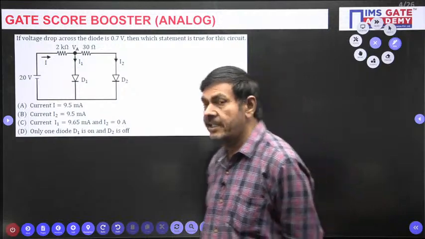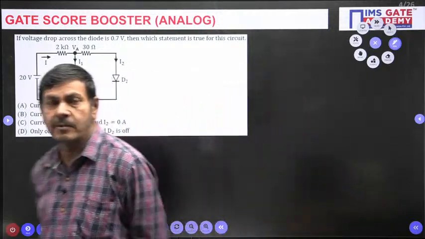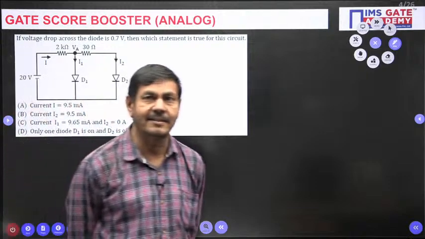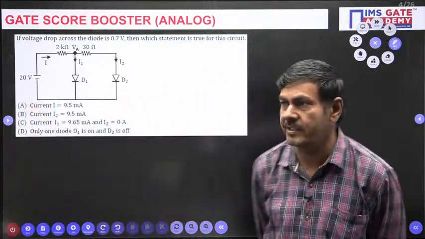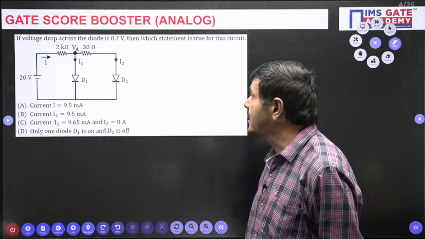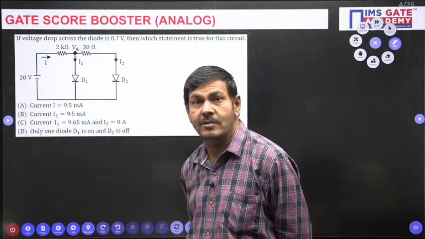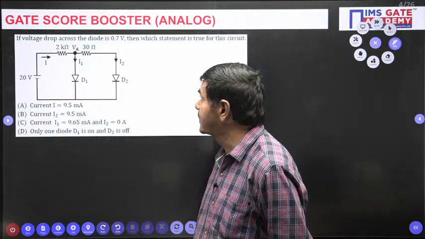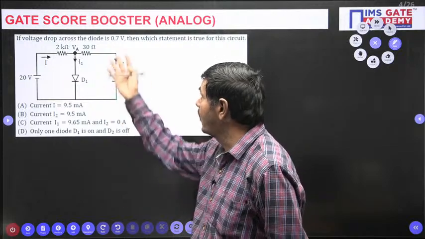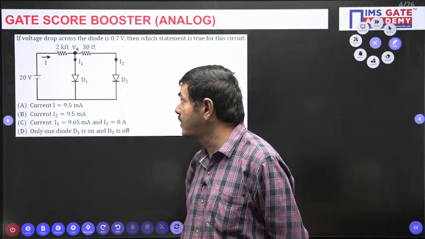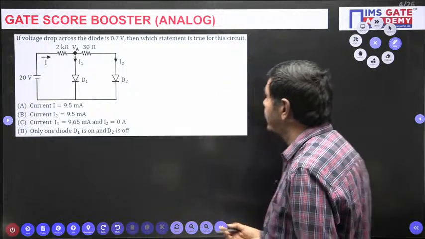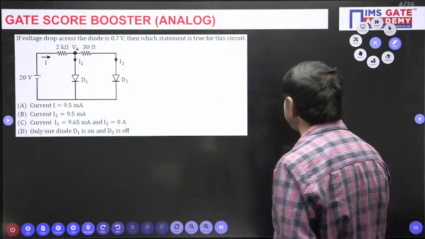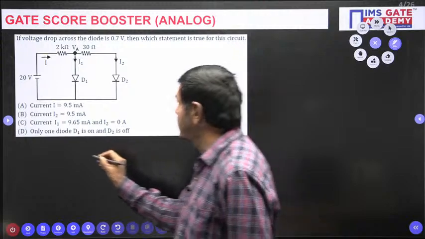So, we should initially make an assumption that the diodes are in the on state. Make that assumption and start. Understand? But don't short circuit any diode, because they are not ideal diodes. They are all non-ideal diodes. The drop across each diode is given as 0.7 volt. How can we do this? Please watch. I want to do the solution here now.